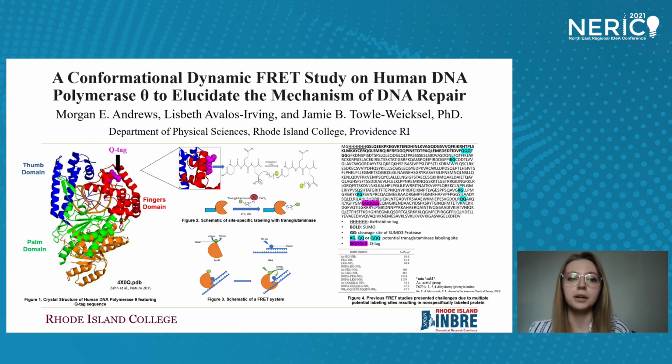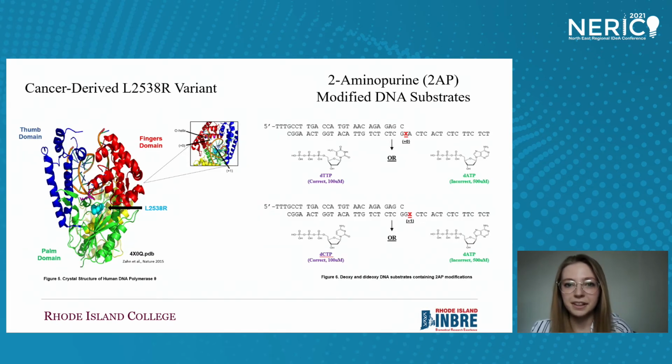And in Figure 4, we see our targeted sequence in purple, which is also highlighted in Figure 1. However, this was ultimately unsuccessful as there are multiple potential labeling sites, as highlighted in blue in Figure 4, resulting in non-specifically labeled protein. Thus, we pivoted to labeling the DNA substrate itself instead by using 2-aminopurine fluorescence. 2AP is a fluorescent reporter molecule and a base analog. This technique has been used to study other DNA polymerases before.